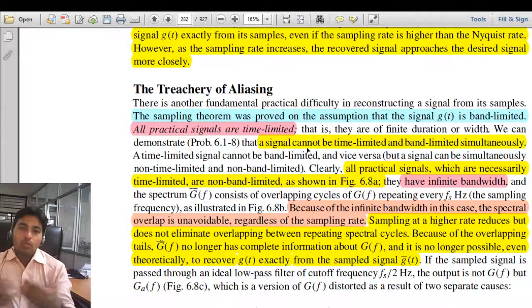What is the meaning of aliasing? Aliasing means false name.